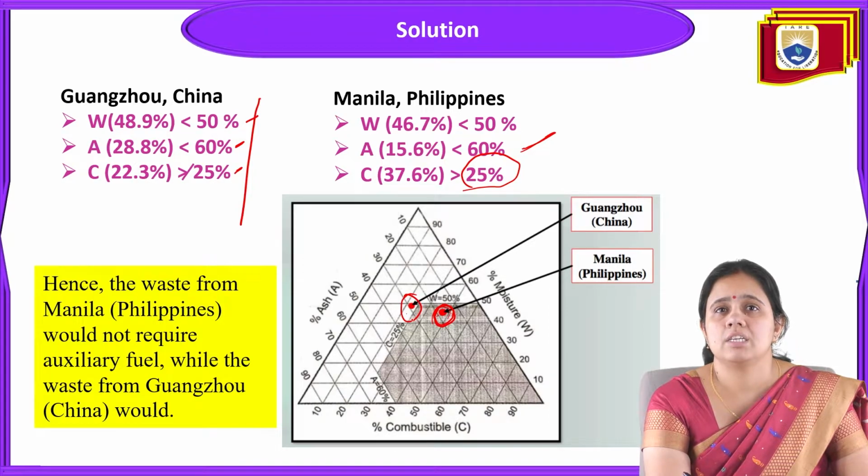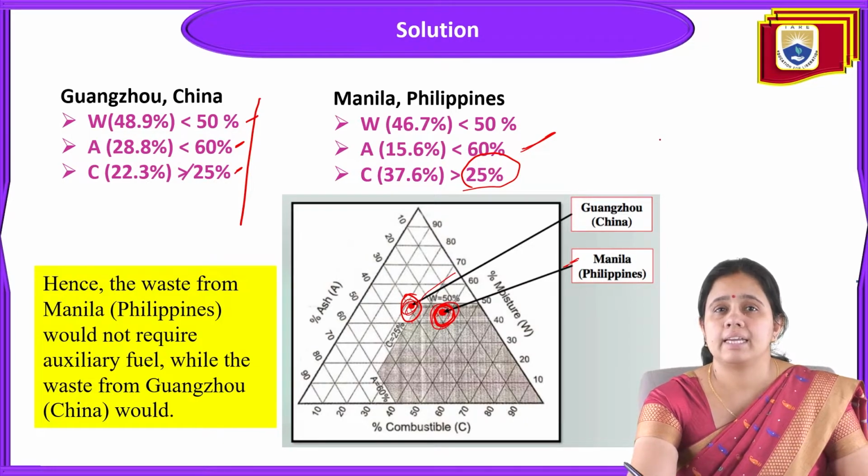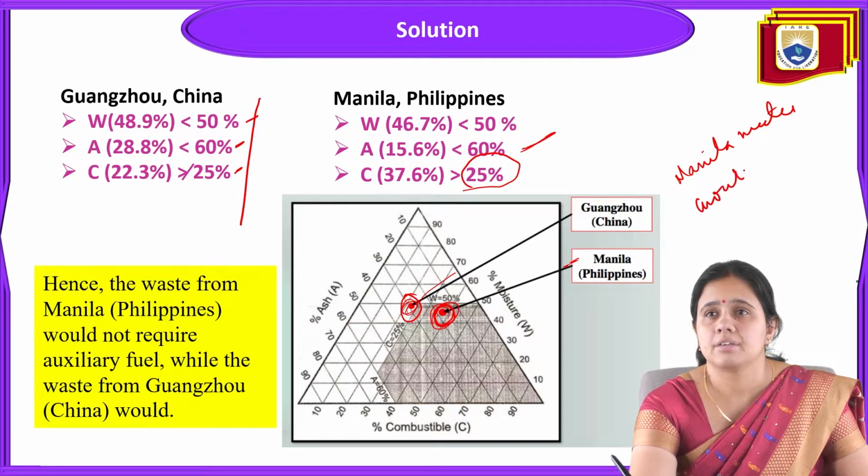And for China, what is given is less than 50%, but the ash content is 28.8%, that's why the point is located here. So this is the point for China, and this is the point for Manila waste. In this, we can say that the waste from Manila would not require any auxiliary fuel, while the waste from China would require it. Means Manila waste would not require auxiliary fuel.